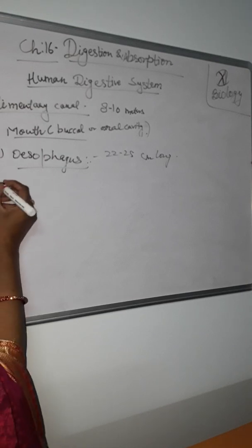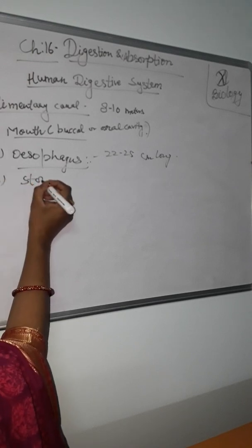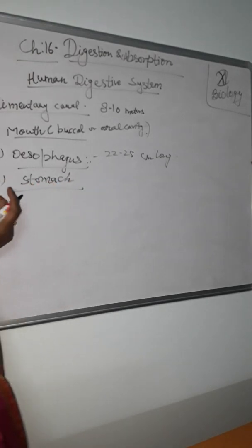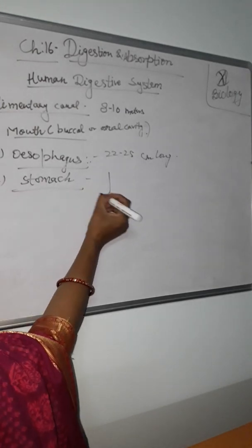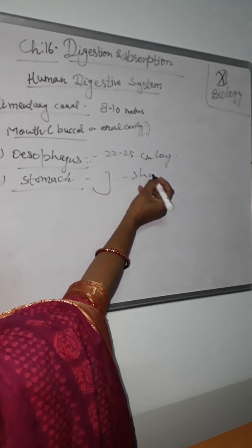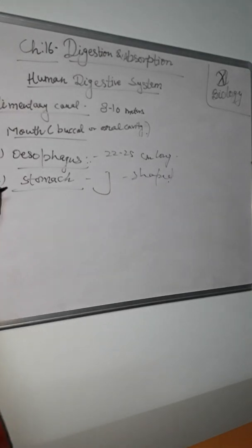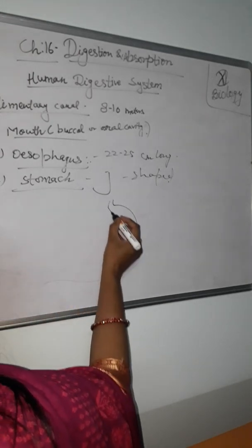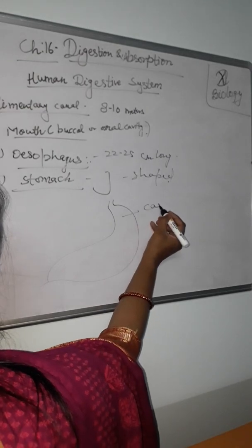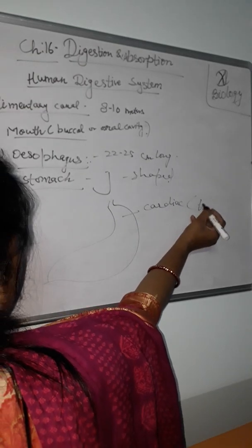Now the third one is the stomach. The stomach is a large muscular and somewhat J-shaped sac-like structure. It occupies the left side of the upper part of the abdominal cavity. The upper part of the stomach is called the cardiac or fundus. It has a shape like this. What do we call the upper part? Cardiac and fundus.